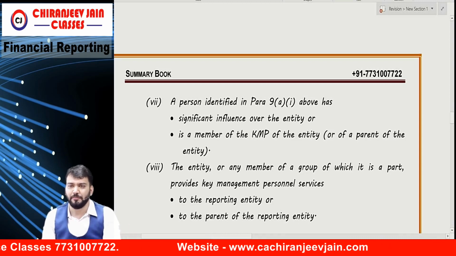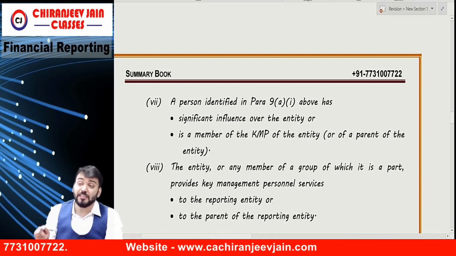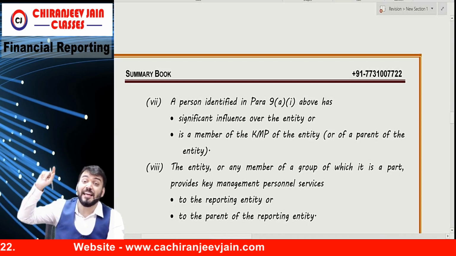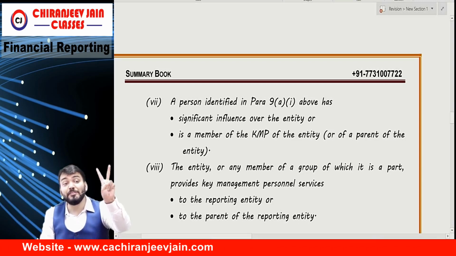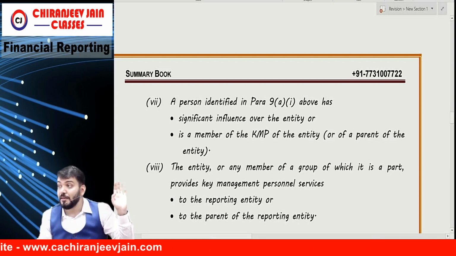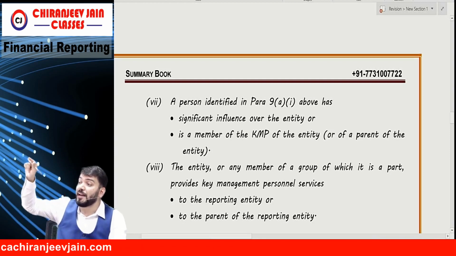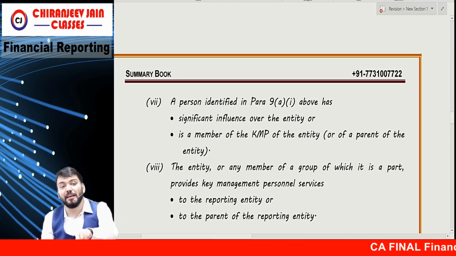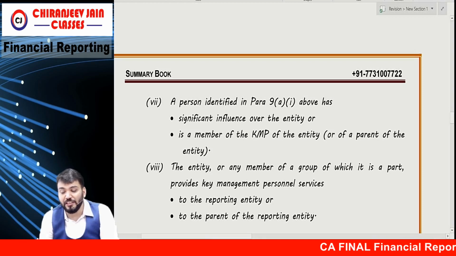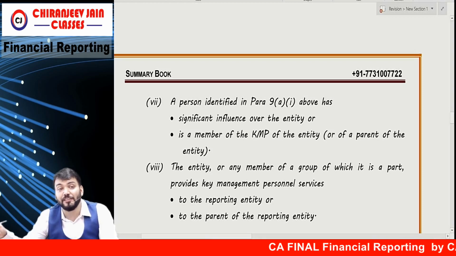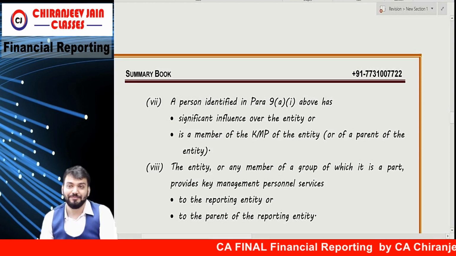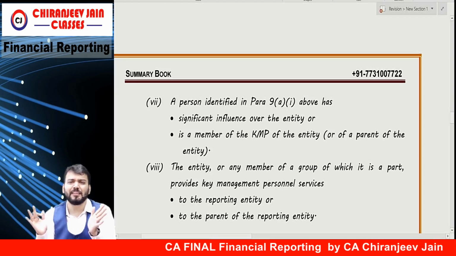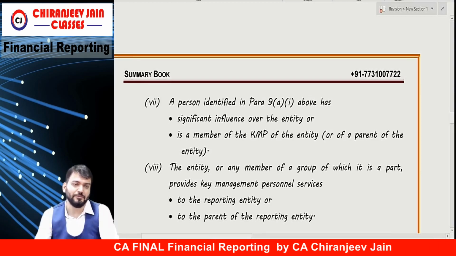Otherwise confusion will come. A person identified in para 9a1, which means control or joint control, has significant influence over one entity or is a member of KMP of the entity or of the parent of that entity. Oh my God. Correct?